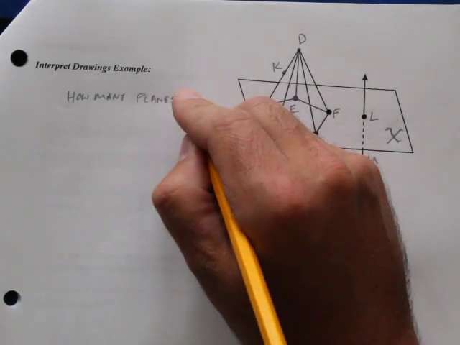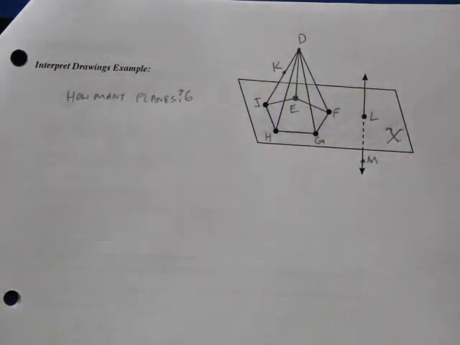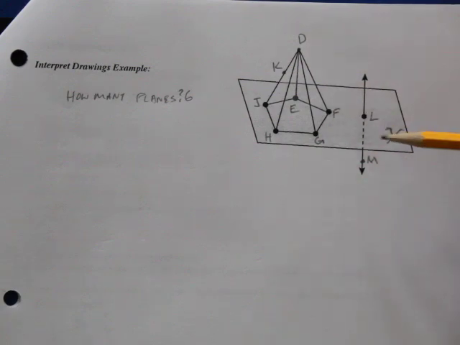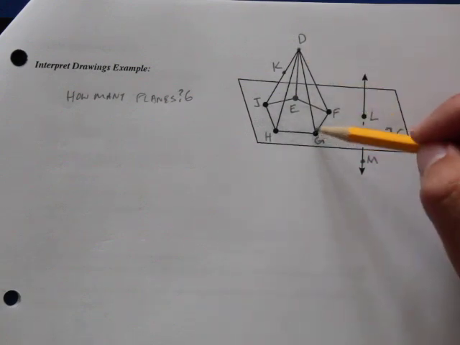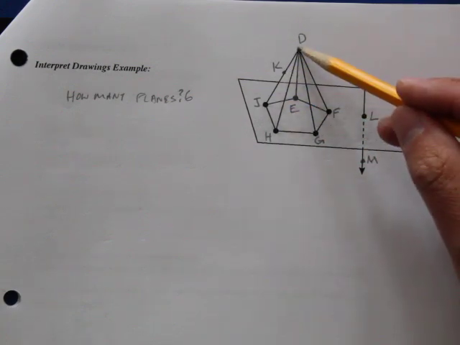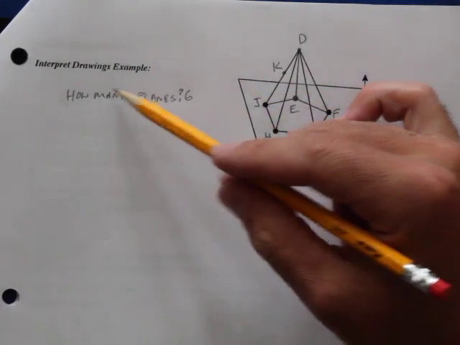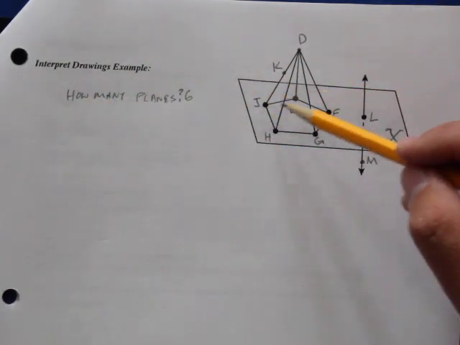Now, we're going to say 6, but we could do a lot more planes than that. We could do DLF, we could do DLG. We just need three points that are not collinear, and we can make a plane from that. But for this question, we're just doing the planes that are shown.